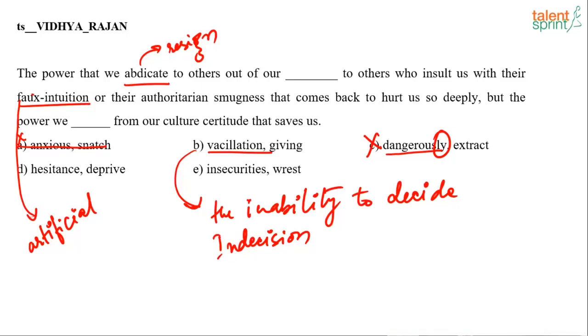Or their authoritarian smugness. What is the meaning of smugness? Smugness is just excessive pride.